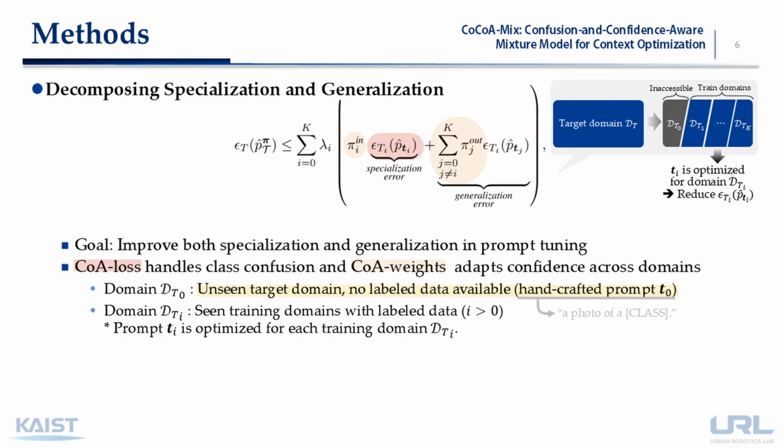Building on this, our proposed method, CoCoA-Mix, aims to reduce the upper bound of target domain error in terms of specialization and generalization. To do this, CoA-Loss improves specialization by focusing on confusing classes. And CoA-Weights enhances generalization by controlling the mixing weights based on confidence for the given domain.